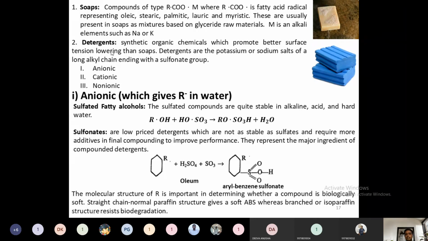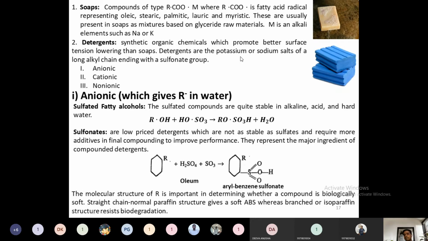Then detergents. As per the definition, what are detergents? Detergents are synthetic organic chemicals which promote better surface tension lowering than soaps. That means the surface tension lowering is very high in detergents, whereas soaps reduce surface tension somewhat less compared to detergents.